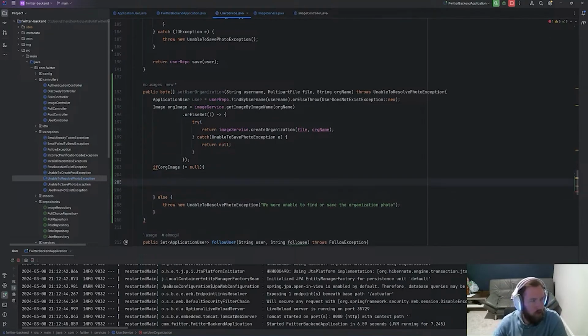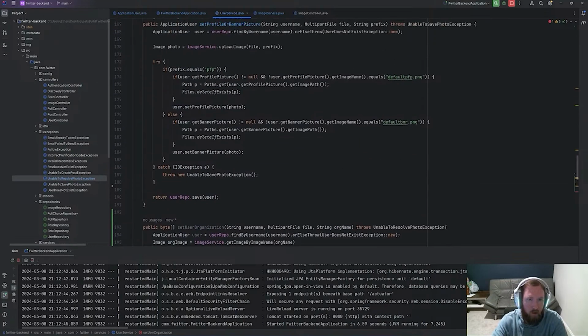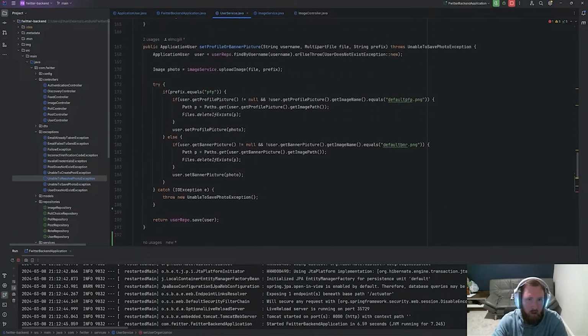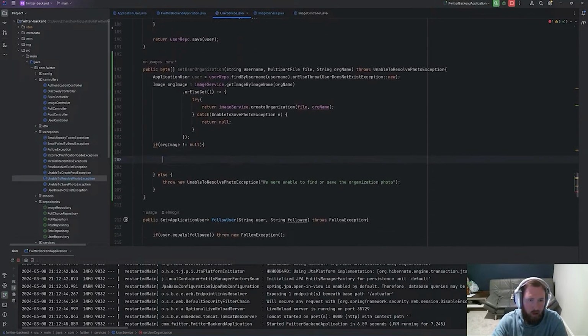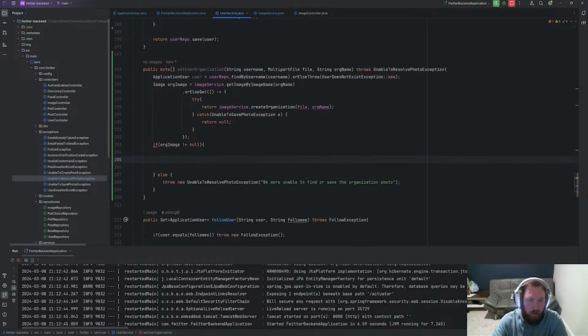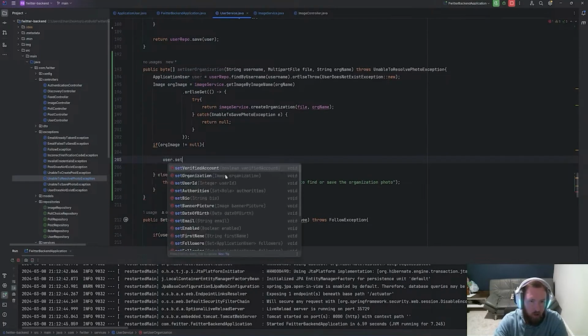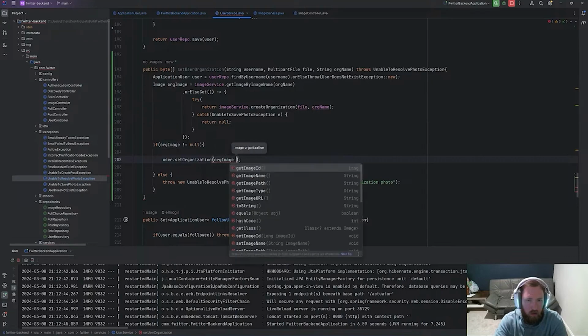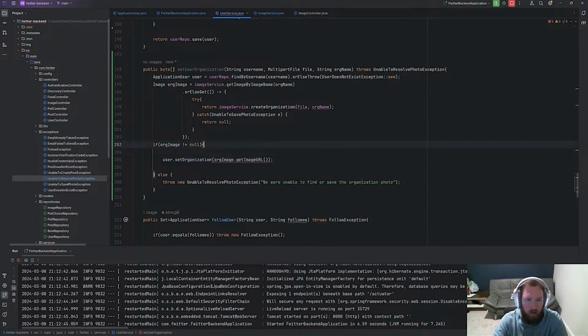That'll be interesting. But what we're going to do first is go ahead and set up all this other stuff. So now I think we have the image, and we just need to set the organization. We should have the org image, and I think we want to set the org image equal to the URL. So I think we say user.setOrganization, we're going to set this to org image. Then we want to get the image URL, except this is the actual, let's see what happens, because we actually want the image in here.